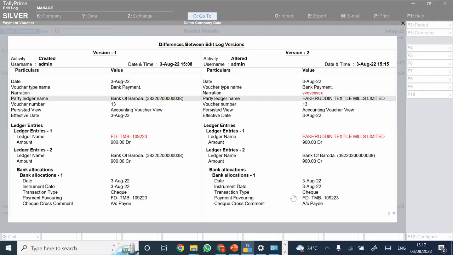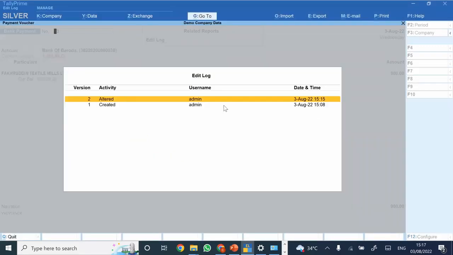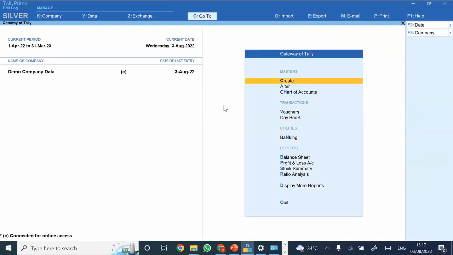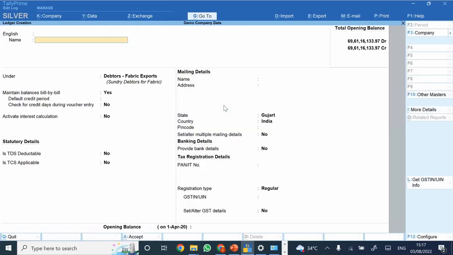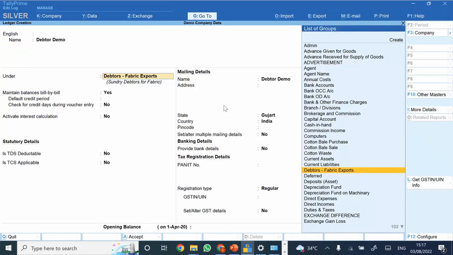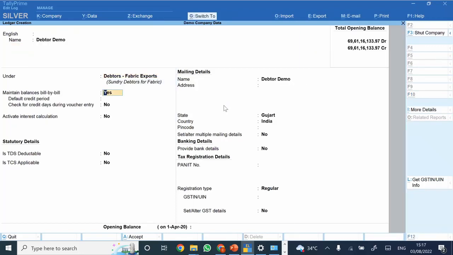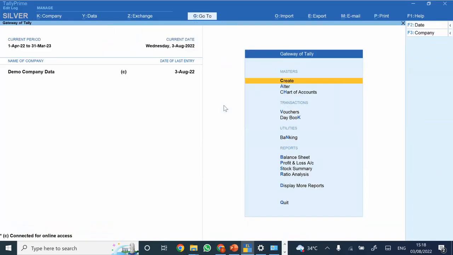How can we see deleted masters? Okay. So let's say I'm creating one master. I'm creating this particular ledger master, data demo.